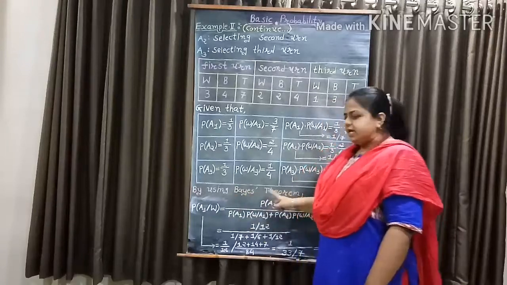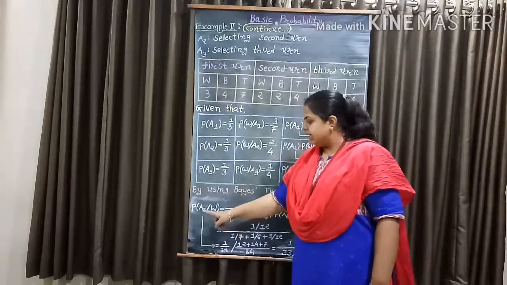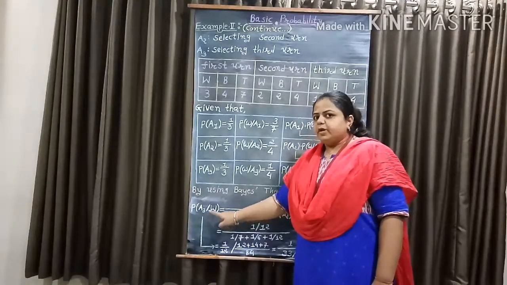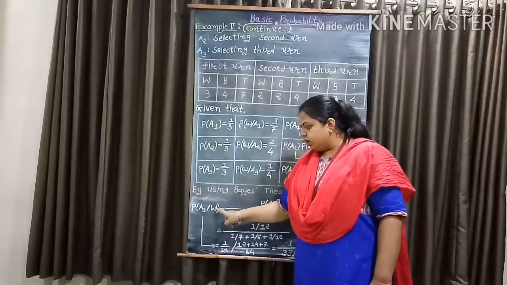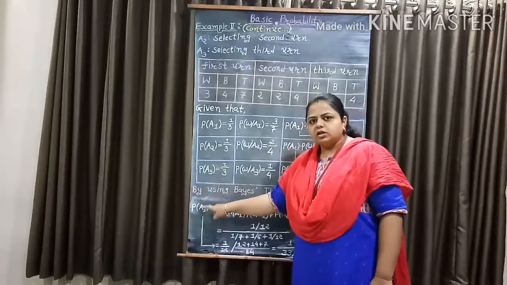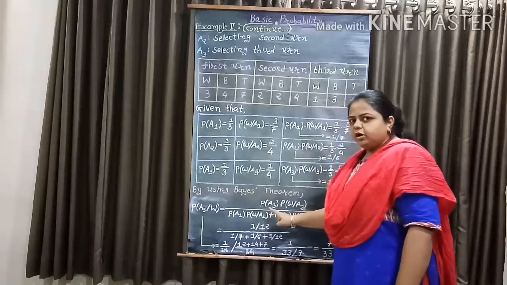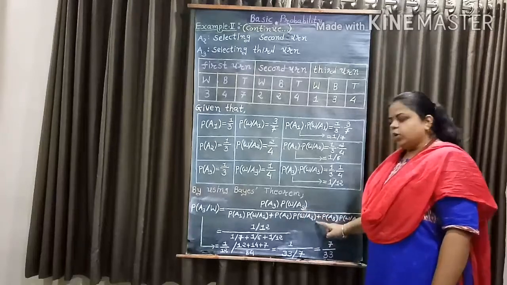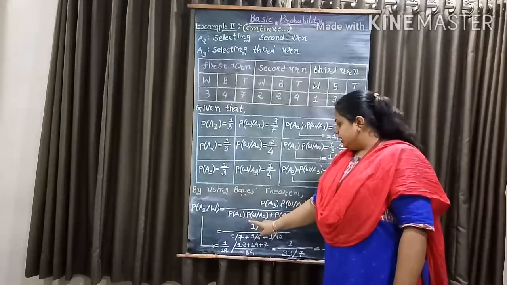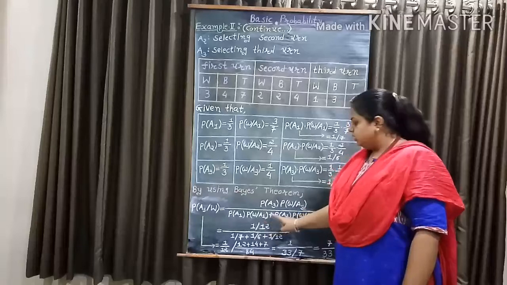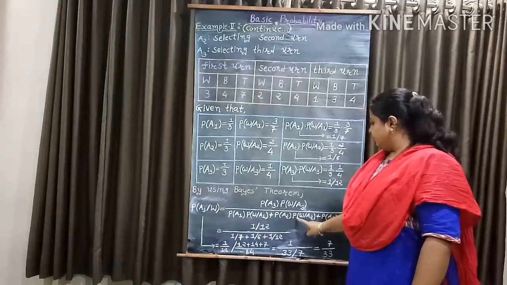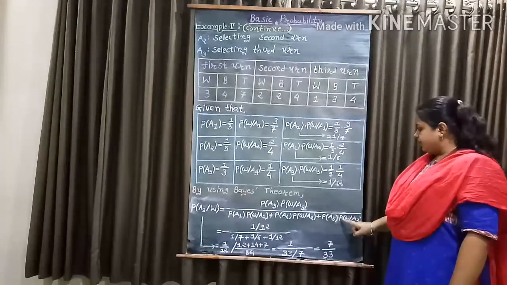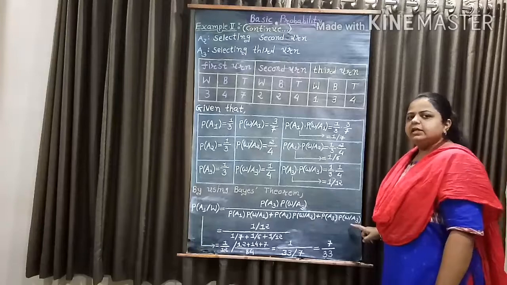So by using Bayes theorem, probability of A3 given W, that is the probability that the white ball comes from the third urn, equals probability of A3 into probability of W given A3, whole over probability of A1 into probability of W given A1 plus probability of A2 into probability of W given A2 plus probability of A3 into probability of W given A3.